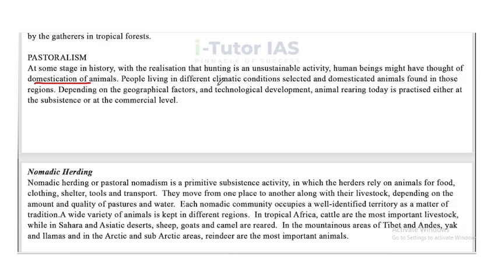People living in different climatic conditions selected and domesticated animals found in those regions. Depending on the geographical factors and technological development, animal rearing today is practiced either at the subsistence or at the commercial level.